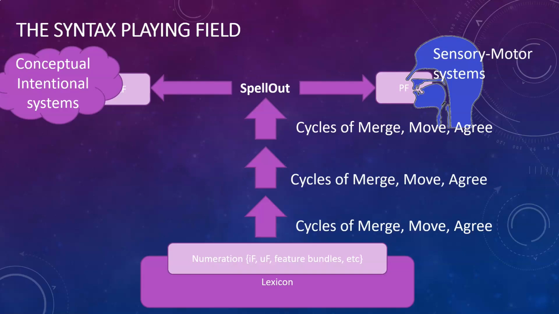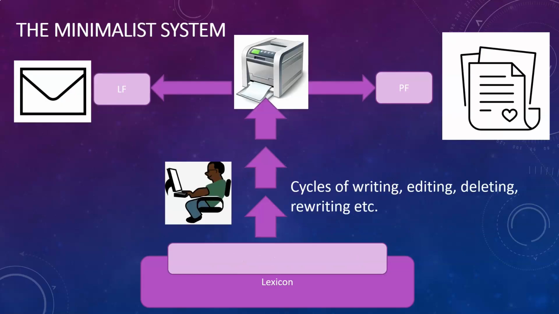Now that might be a little bit abstract, so let's think if we can put it in a slightly different way. Let's imagine that you wanted to write a Valentine's letter, and you would do that by writing a draft on your computer, and as you go along you might add a paragraph, you might move some paragraphs around, you might delete some stuff, and you might rewrite it and add some more paragraphs. So there's a cycle of writing and editing and deleting and rewriting, and ultimately you get something that you think might be an acceptable love letter.